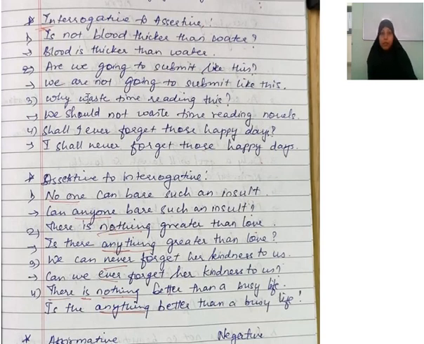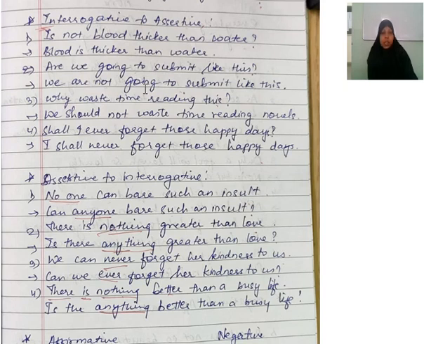Interrogative sentence. In an interrogative sentence, you have to keep in mind that your question starts with the helping verb. Like, is not blood thicker than water? Means in the question itself you are getting the answer that blood is thicker than water. So while changing into assertive, you will just write the answer of that in a simple sentence, that blood is thicker than water.